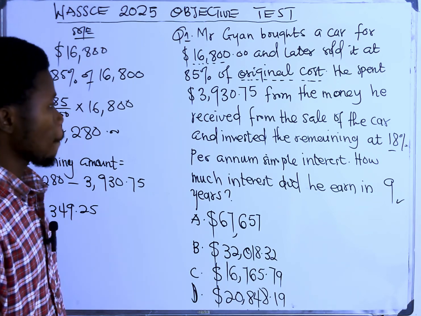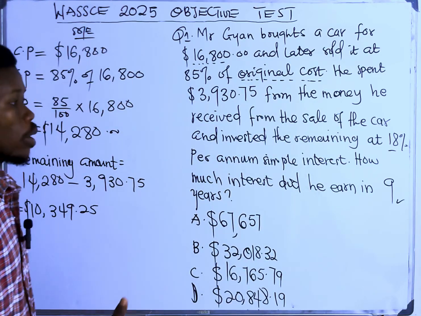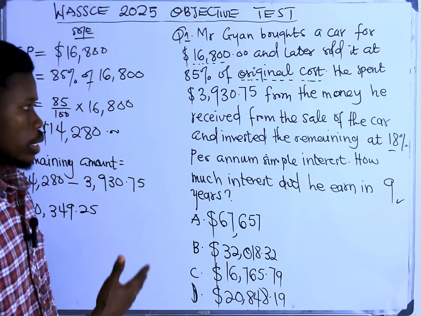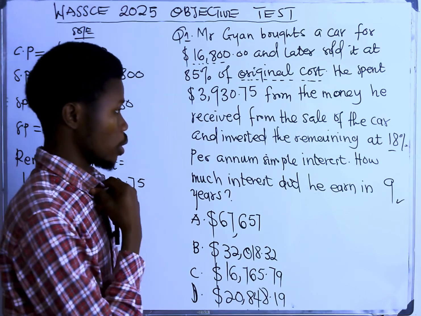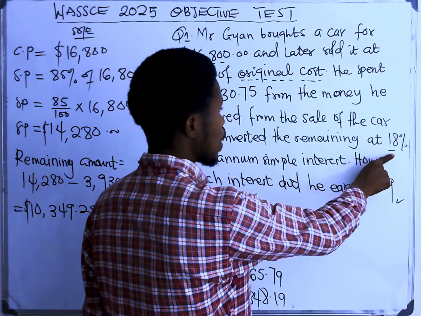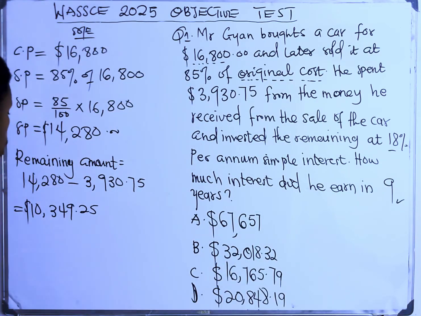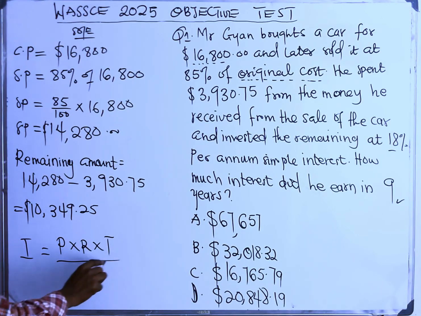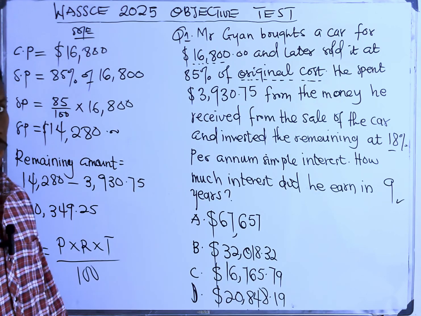All right, so let's move on. And invested the remaining at 18% per annum simple interest. Here they want us to calculate the simple interest that he earned. Anytime you do some investment, you expect what? Some interest. Here the rate is 18, the years is 9. What will be our principal? If you want to find simple interest, you need the principal, the rate, the time, all over 100. Why do we divide by 100? Because of the rate, because the rate is always in percentage.